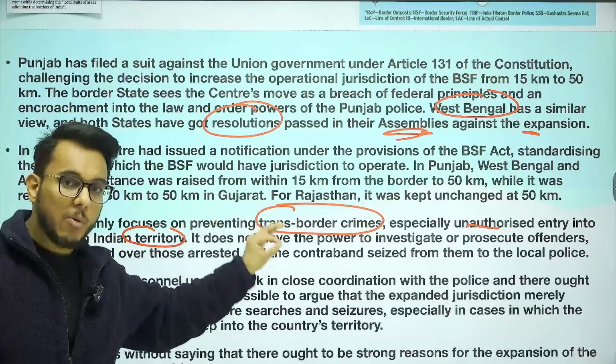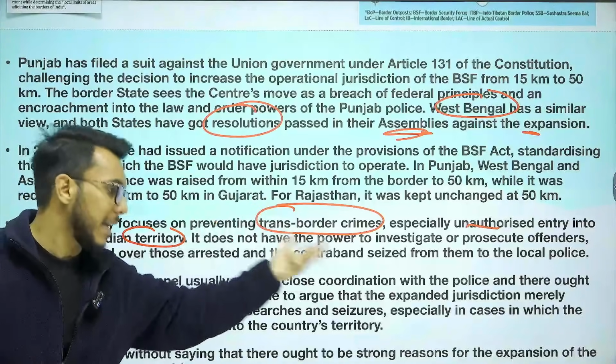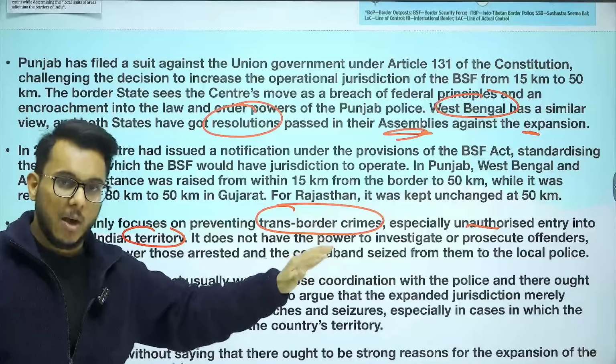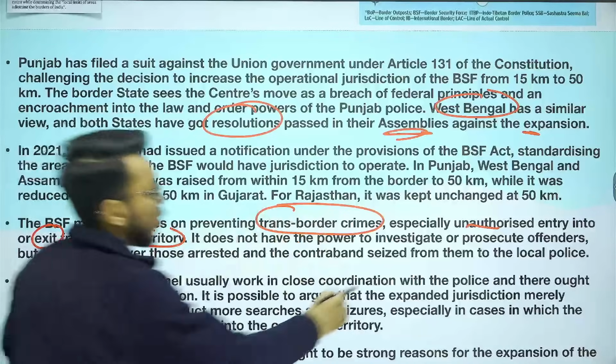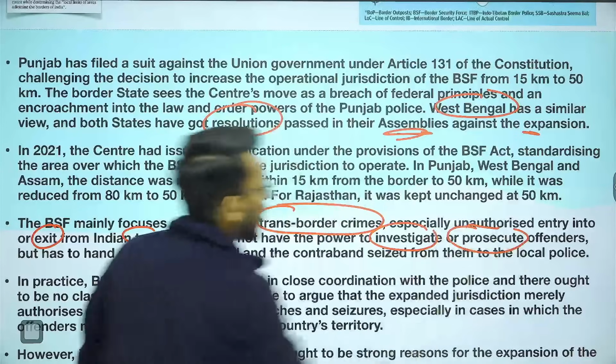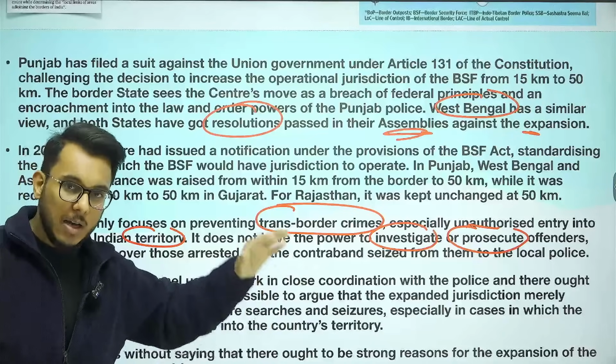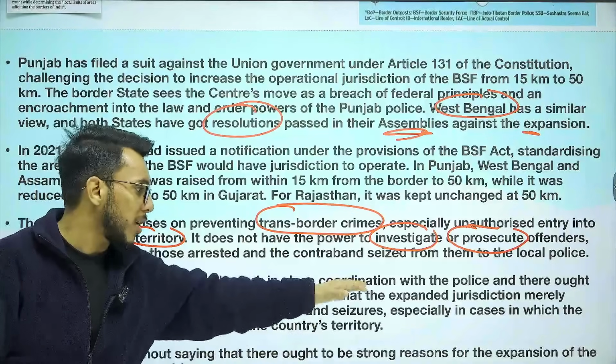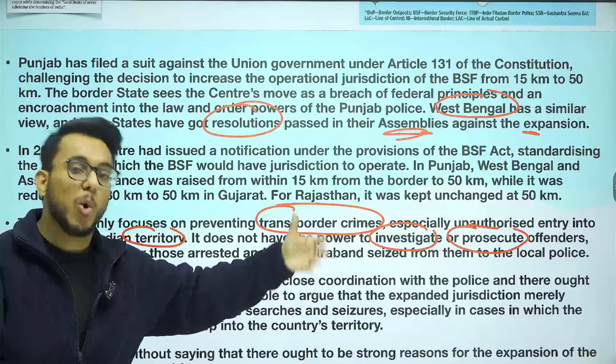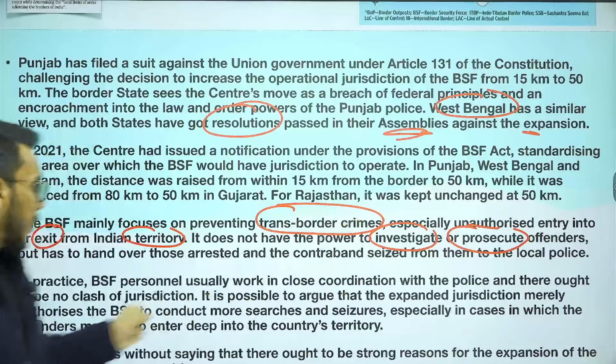BSF works in tandem with the police. It does not have the power to investigate or prosecute offenders. What it can do is hand over the arrested offenders to the local police, and then the local police will take over further proceedings.